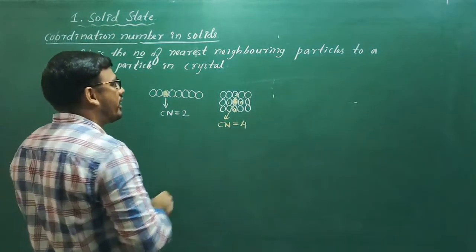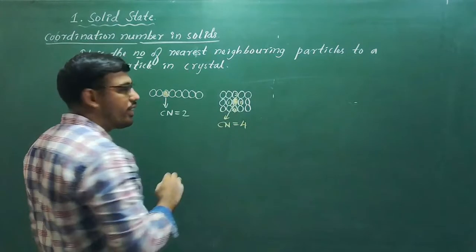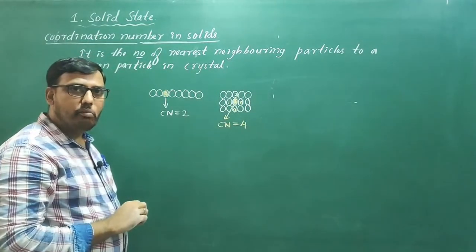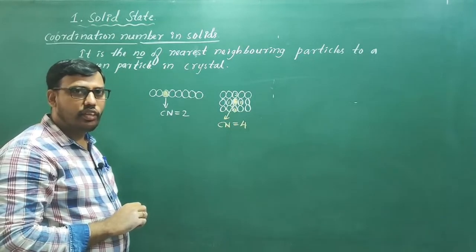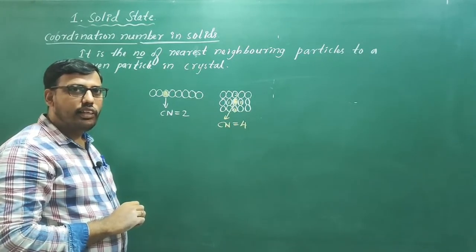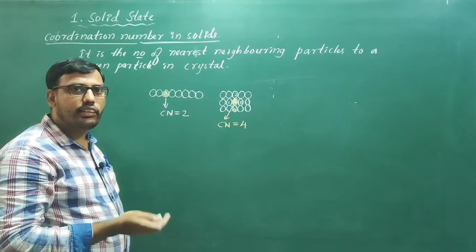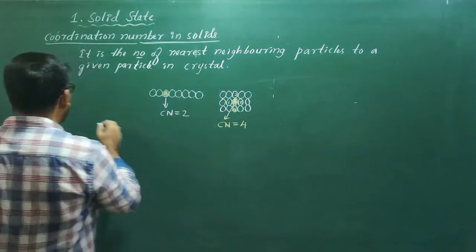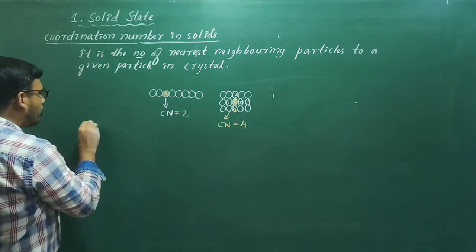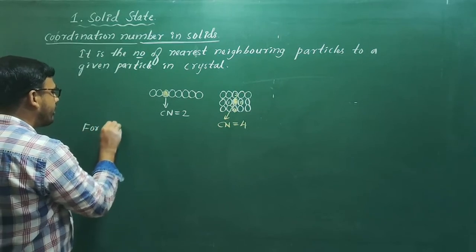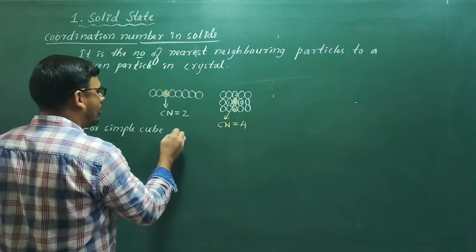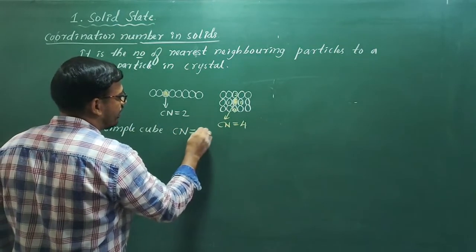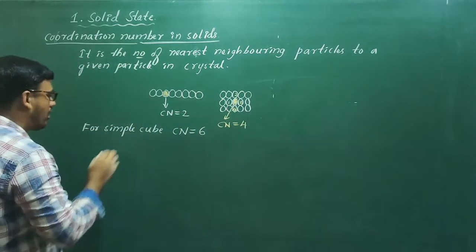Similarly, we can describe the coordination number for simple cube, BCC and even FCC, HCP or CCP arrangements also. For simple cubic structure, the coordination number is 6.